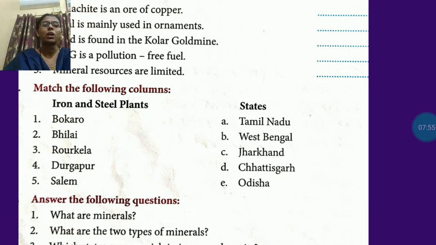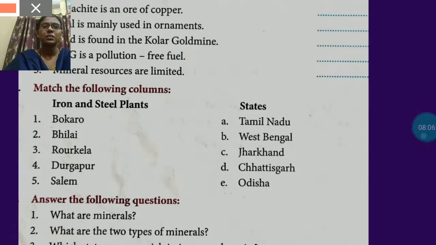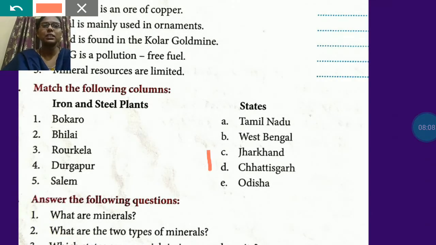First one is Bokaro. Bokaro is in Jharkhand. Second, Bhilai. Bhilai is in Chhattisgarh.